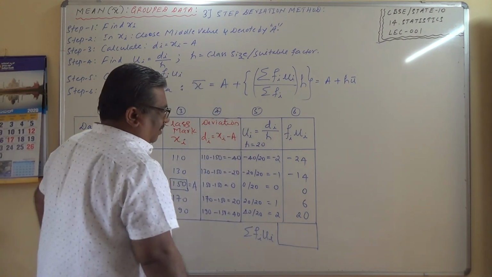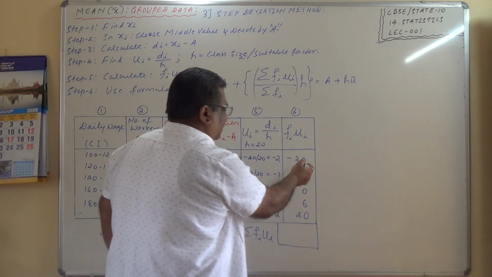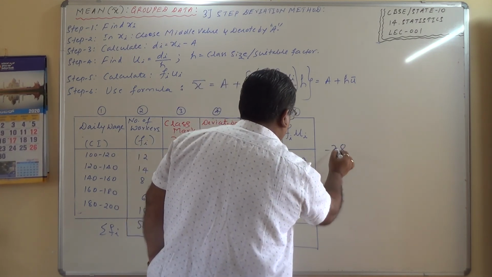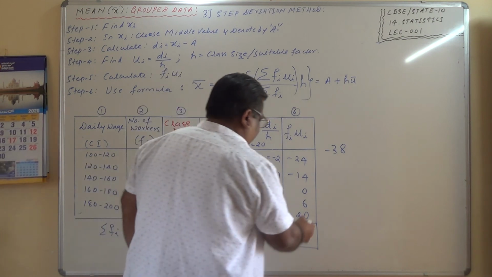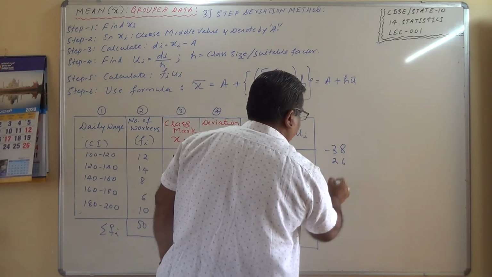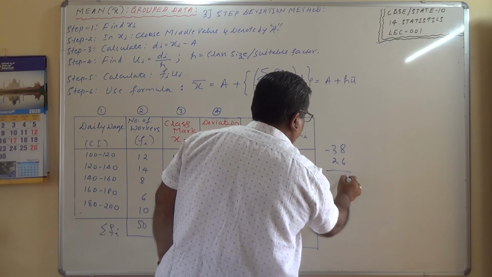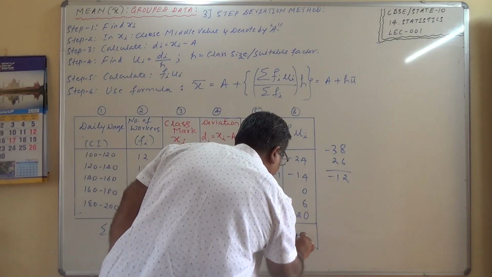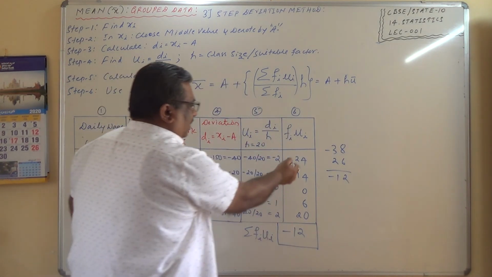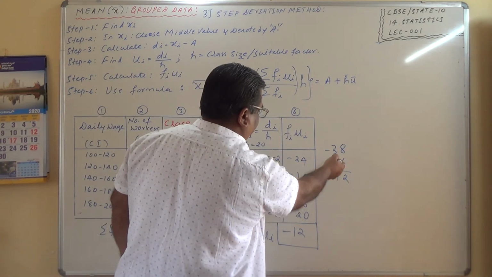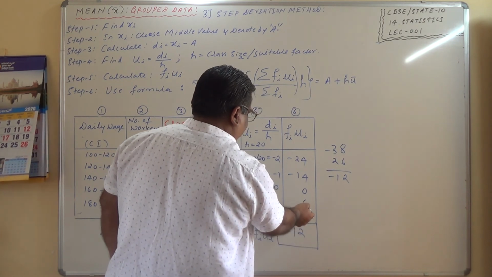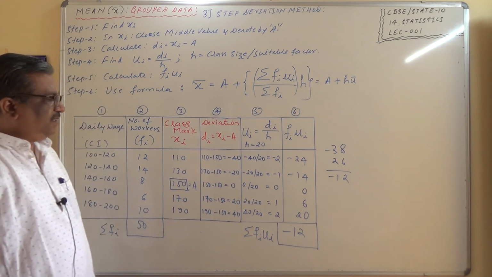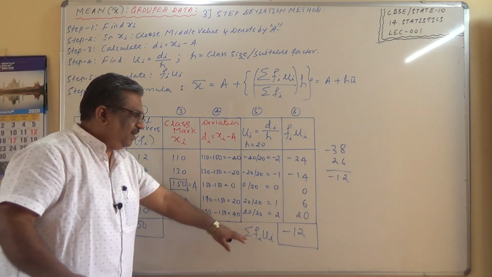How do you get this one now? This is minus 24, minus 14, which is minus 38, and here it is 26. So I am going to get here as minus 12. Is it correct? Minus 24, minus 14 is minus 38, and plus 26. So minus 38 plus 26 is minus 12. So sigma fi ui is equal to this.